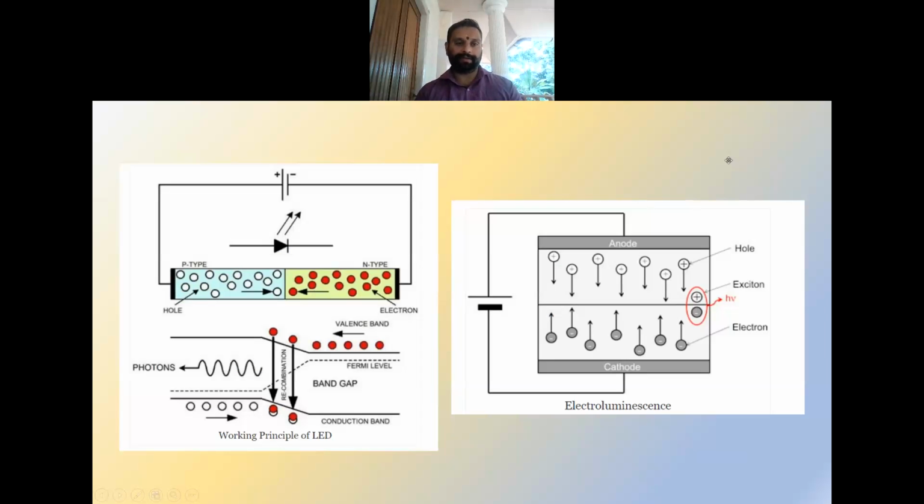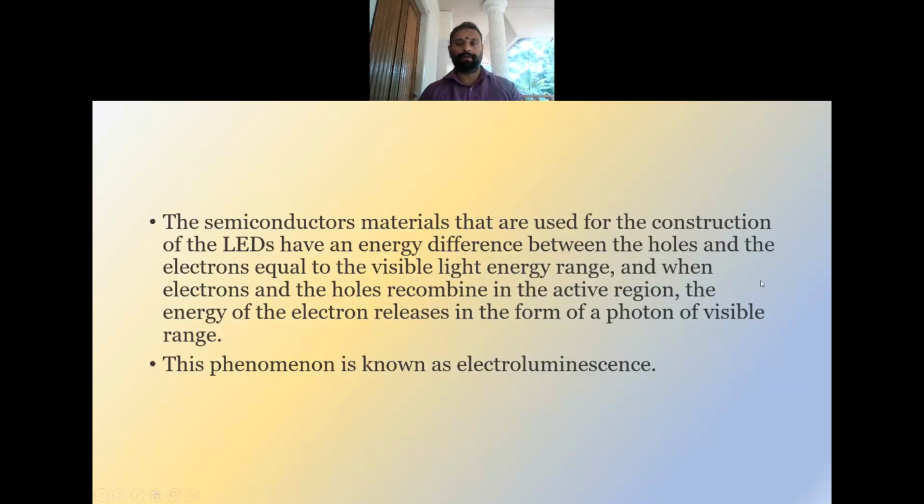And here it will show the basic connection. As we can see, the p type is connected to the positive and the n type is connected to the negative. So once it is forward biased, the electrons will be recombining at the depletion region and the extra energy will be emitted in the form of photons.